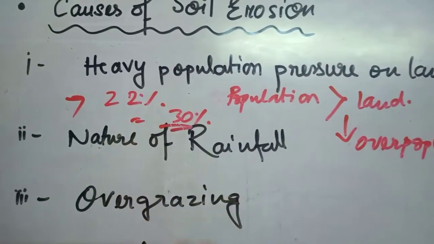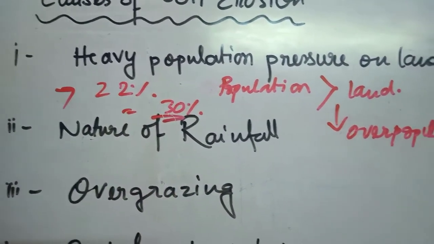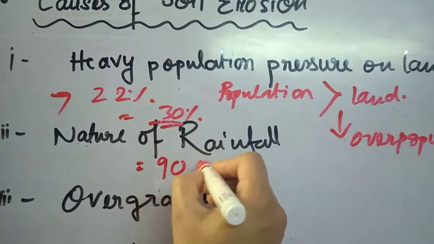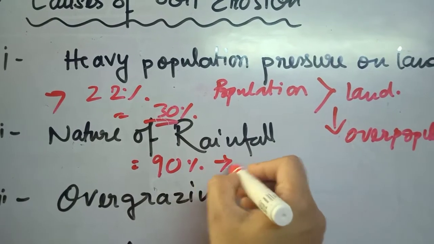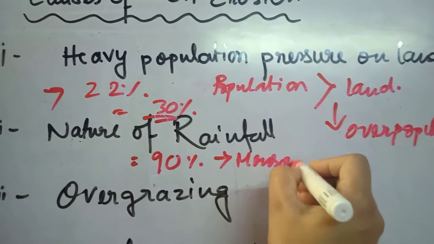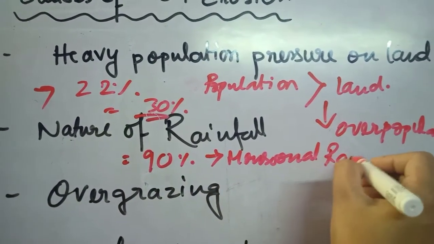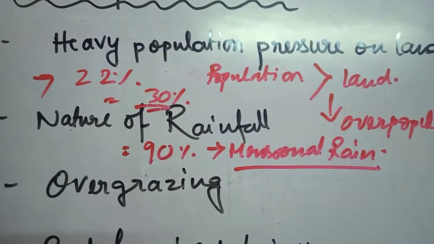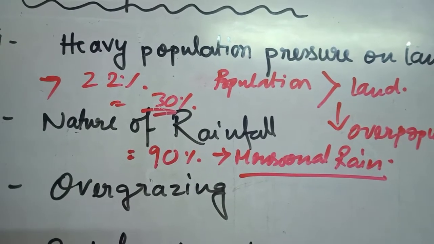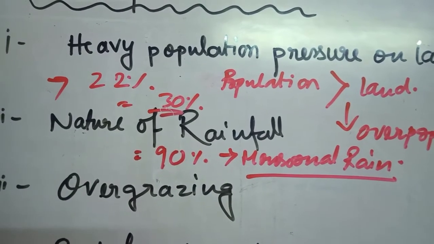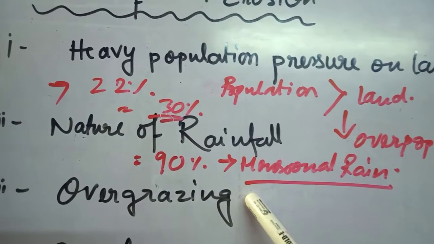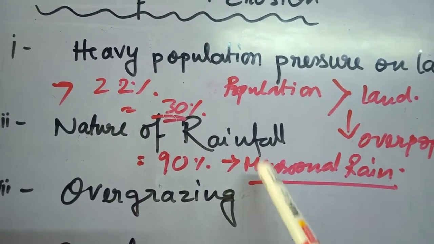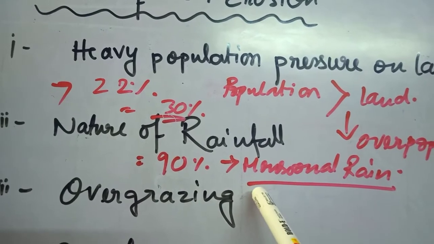Then the nature of the rainfall. India is known for a monsoonal climate, where maximum water, near about 90%, we get from monsoonal rain. This monsoonal rain is very important, but it is not fixed, we cannot expect it every year at the same time. It is very uncertain, irregular, erratic in nature, as you have already read in the climate chapter.